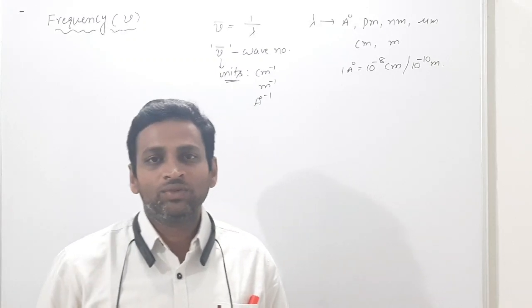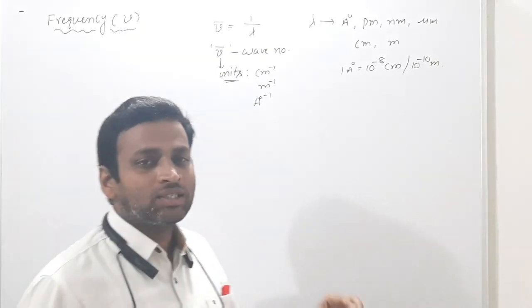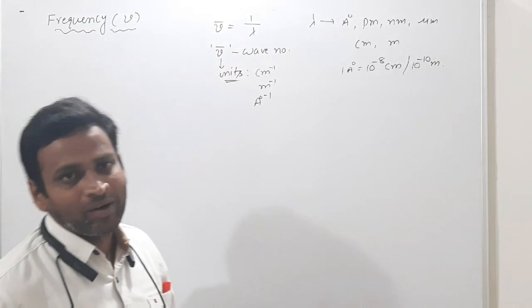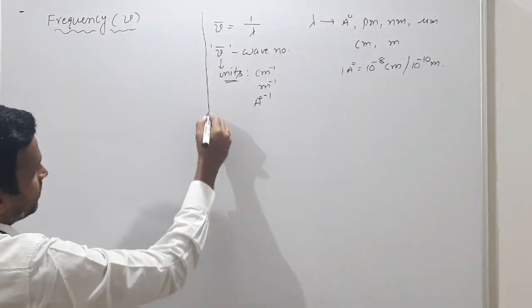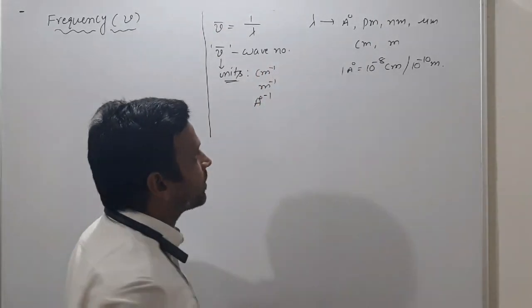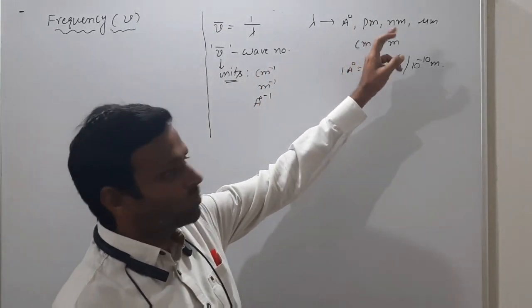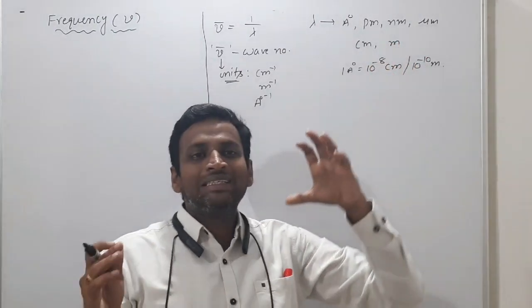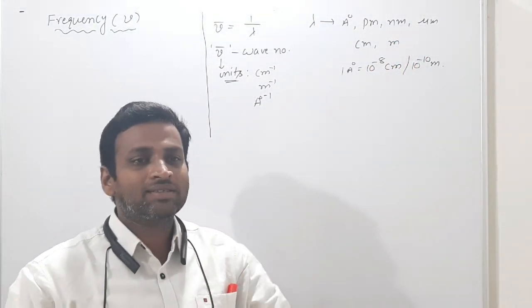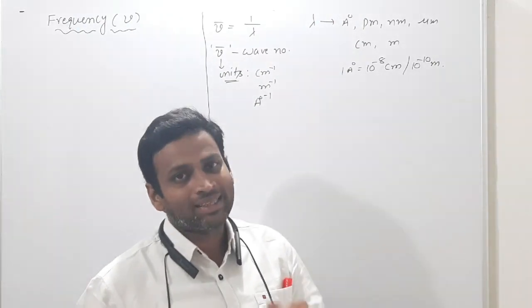Dear students, good afternoon. Today we will discuss wave parameters. In wave parameters, we discussed wavelength already. Wavelength means what exactly? The distance between two successive crests or troughs is called wavelength.